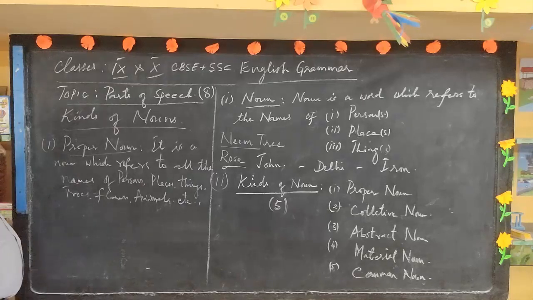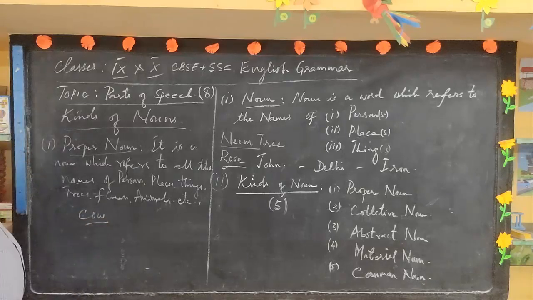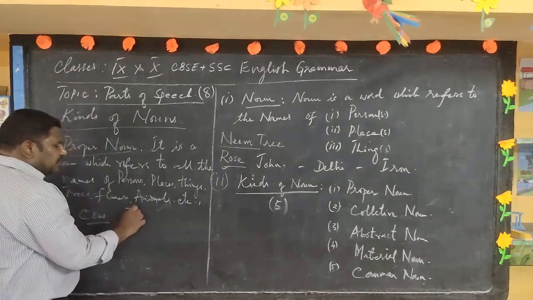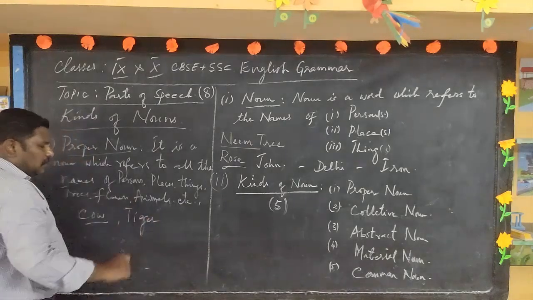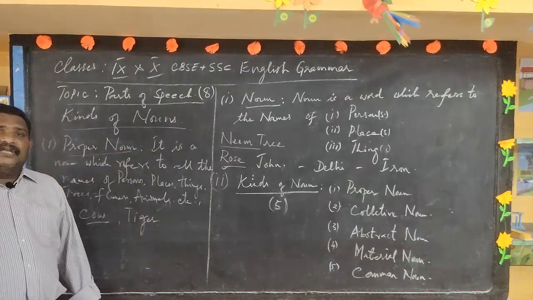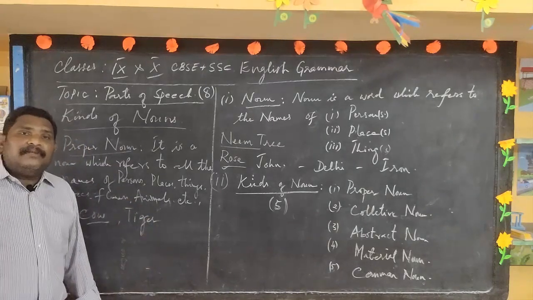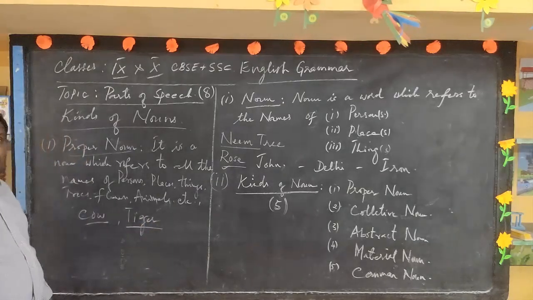For instance, if I take the example of a cow, it is a domestic animal. If I take the word tiger, tiger is a wild animal. We don't domesticate it, but the name tiger is a proper noun.